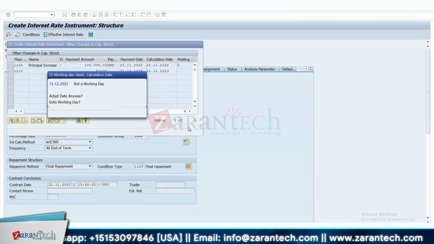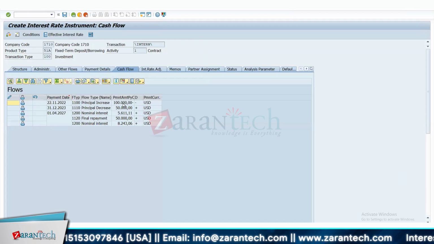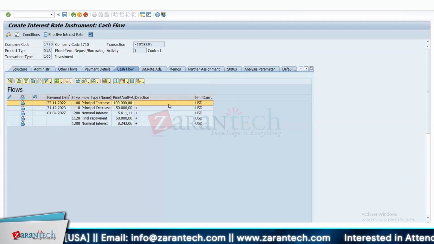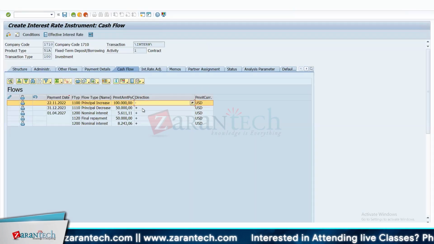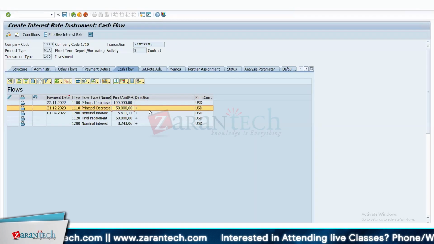In such case, you will see the principal has increased by 100,000. It's a cash outflow for you because this money is going out, and there's an inflow of 50,000 because you have taken the money inside your system from the bank.